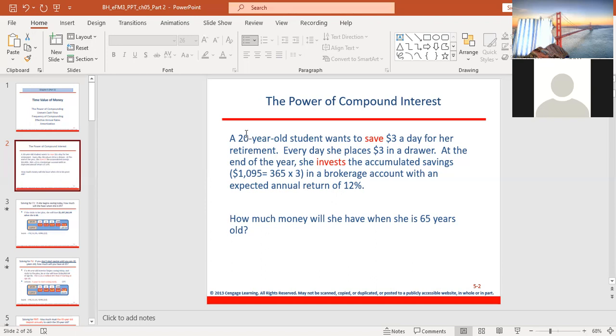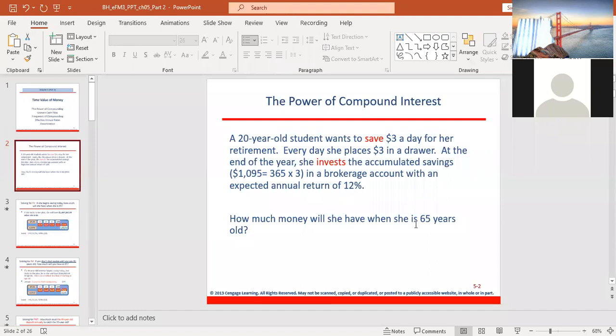Now, take note of this age because she is just 20 years old. She will reap the dividend of starting to invest early. So investment can give you higher return in the future if you start to invest now. So how much money will she have when she is 65 years? So let's see how much she can earn when she becomes 65.